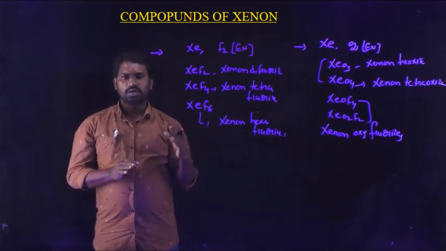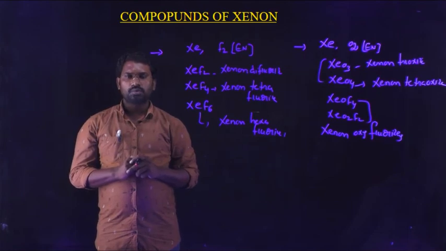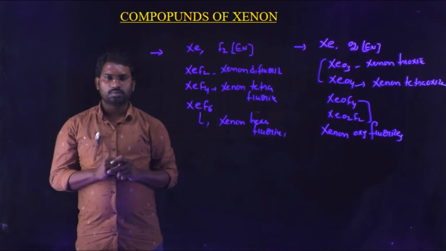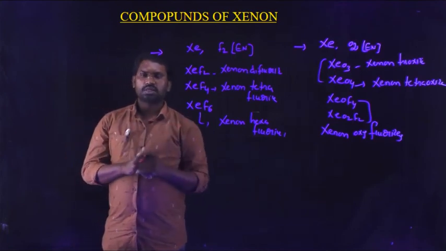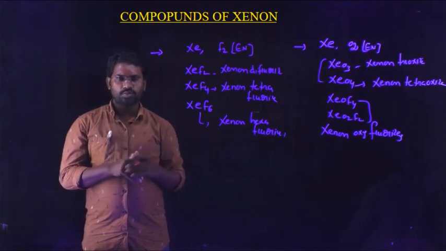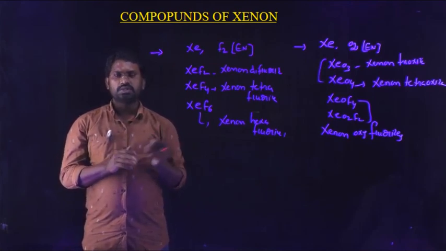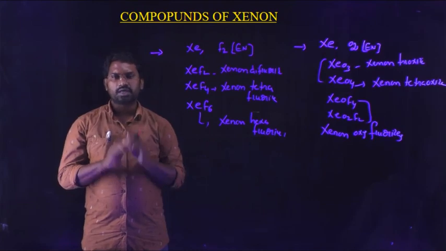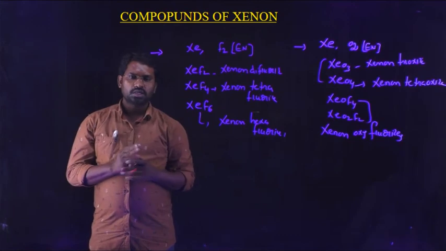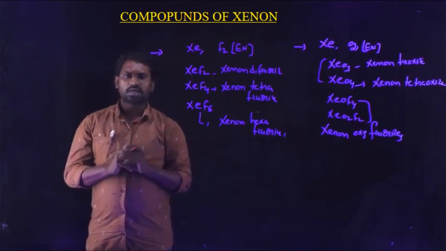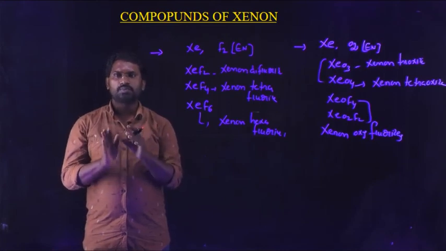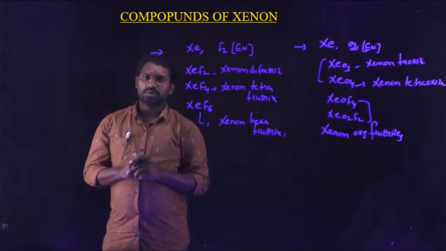So let us recall what we learned in this video, especially about xenon compounds, and also some physical properties and chemical properties of group 18 elements. Physical properties of group 18 elements include atomicity, solubility, physical state, and their melting points and boiling points. In case of chemical properties, these elements are very chemically unreactive due to the presence of a stable electron configuration, that is octet configuration, ns2 np6 configuration.